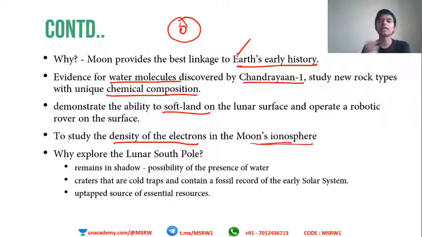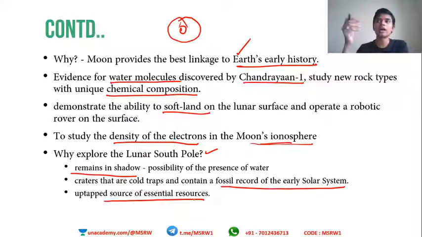That was one of the aims of Chandrayaan 2. Why the lunar south pole? Because it remains in shadow forever. Already explained, craters that could trap consist of a fossil record of the early solar system. Already told you, it hasn't been disturbed much, so most of it is preserved as what it is. Untapped sources of essential resources.